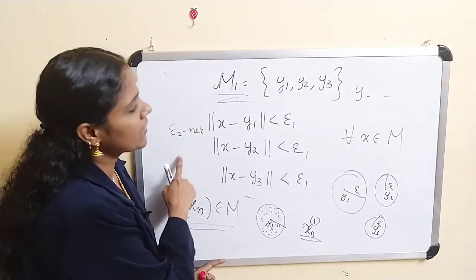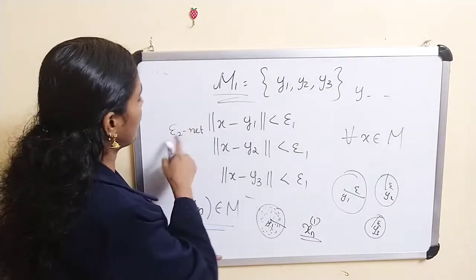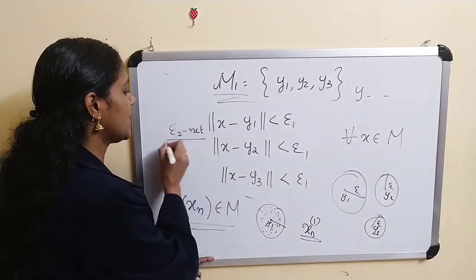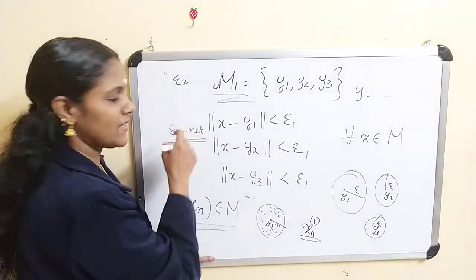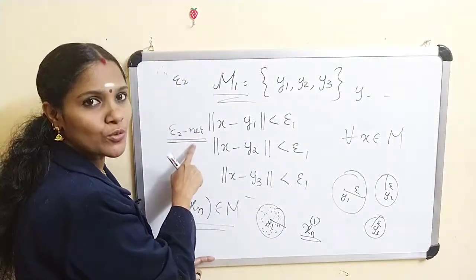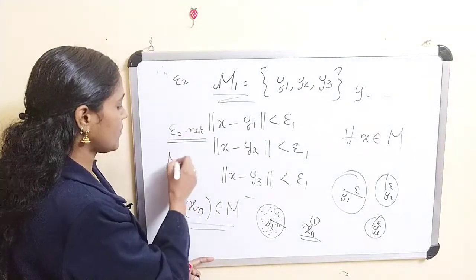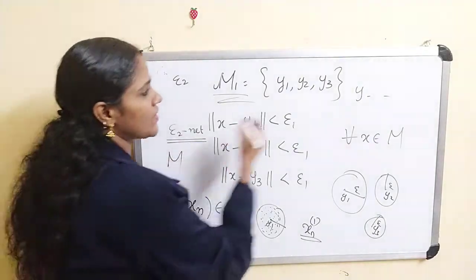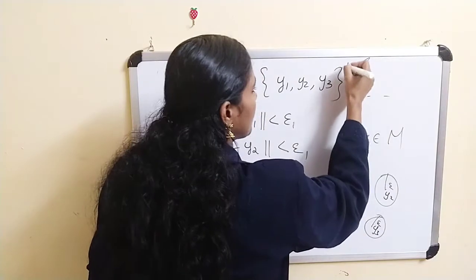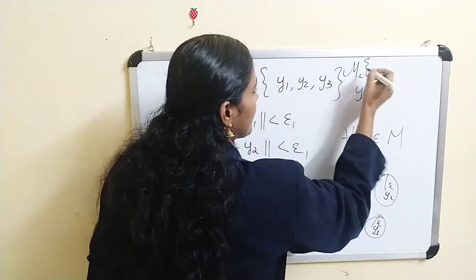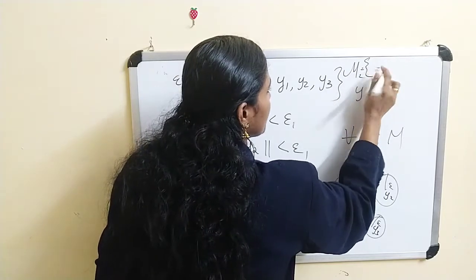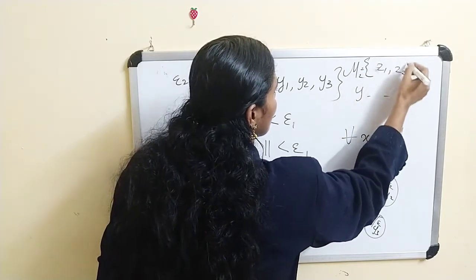Clearly, if you consider epsilon 2, there exists a finite epsilon 2 net in M. Let me denote it as M2. Since it is finite, suppose it is z1, z2.